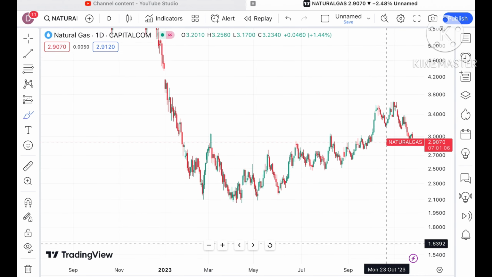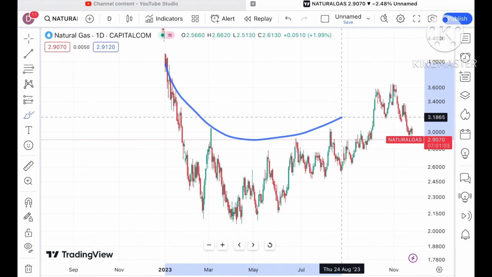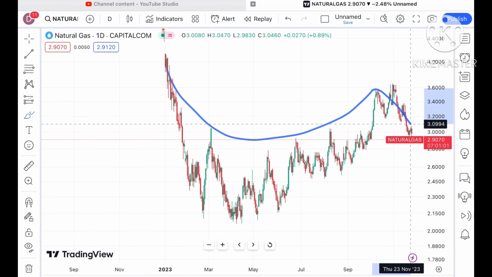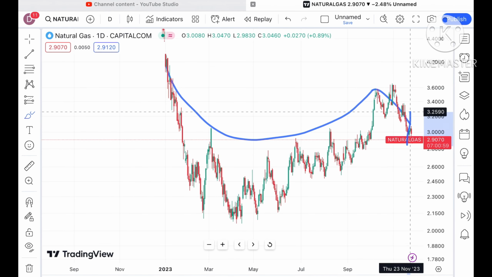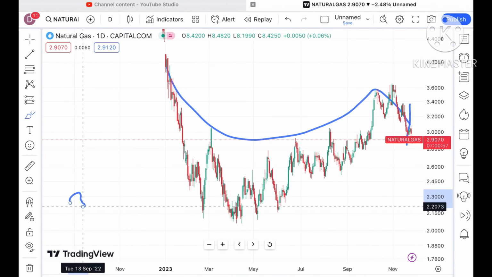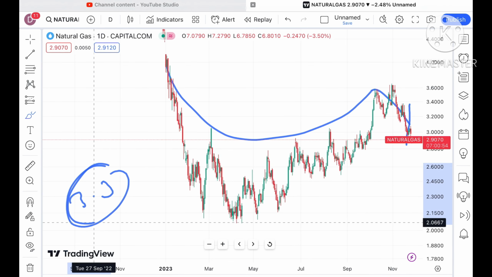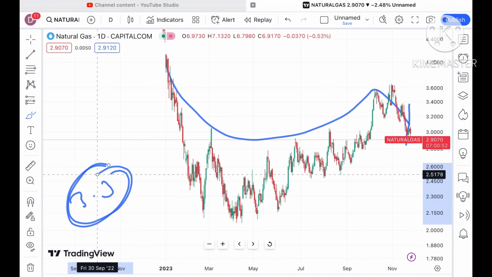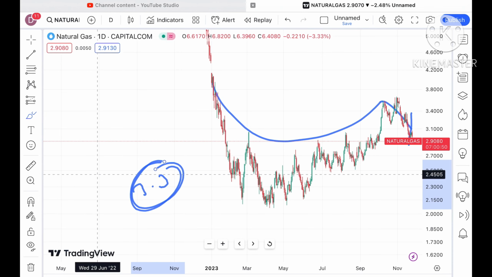Now if we look at this particular trend, a U pattern is forming. After that there is a fall, so it started going above this level. Then the probability of going above a level of 3.3 is there if it starts sustaining above $3, and then a further upside movement we can see.